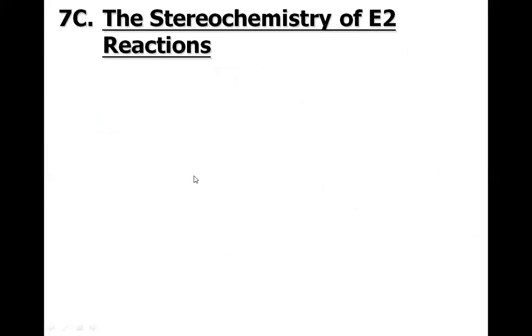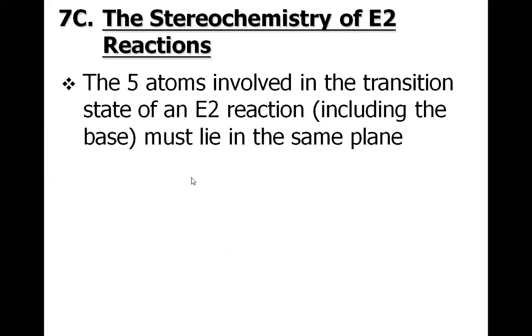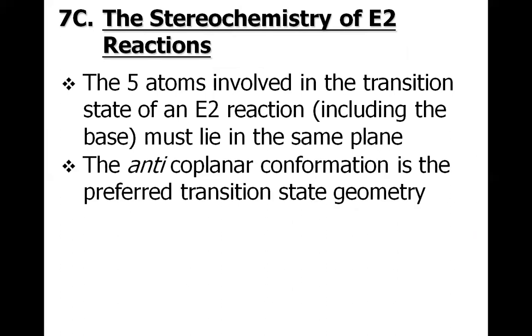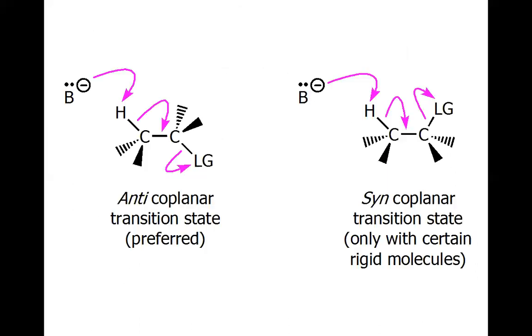Now let us discuss the stereochemistry of the E2 reactions. Five atoms are involved in the transition state of the E2 reactions. Which five atoms are involved? That I will show you in a coming slide. And the conformation must be anti-coplanar, that I will also discuss.